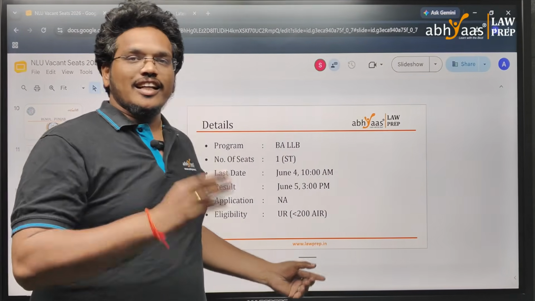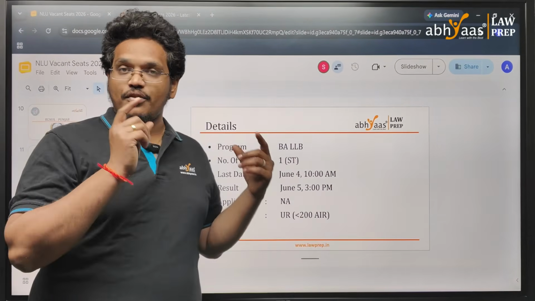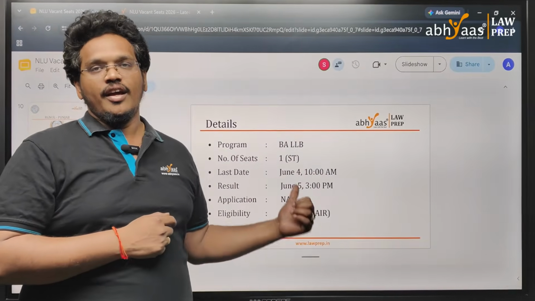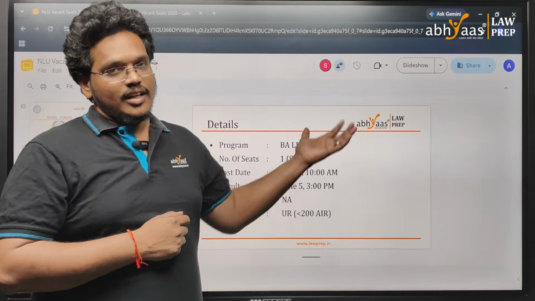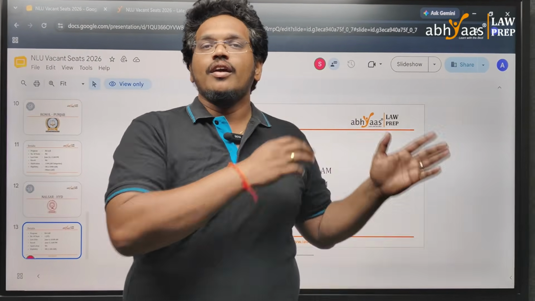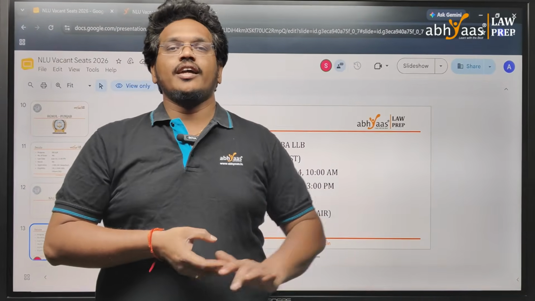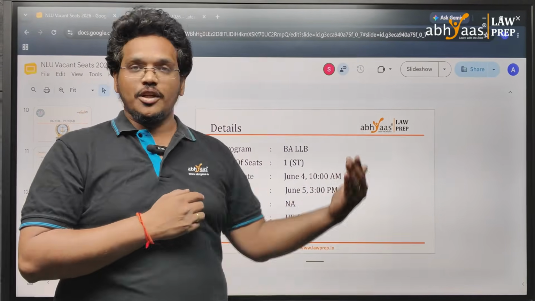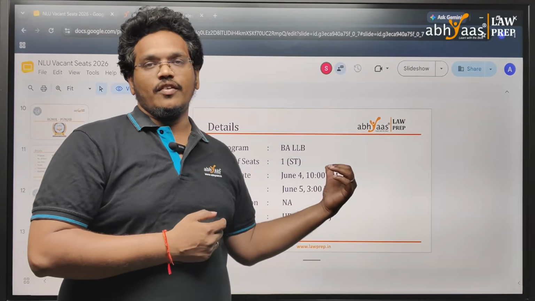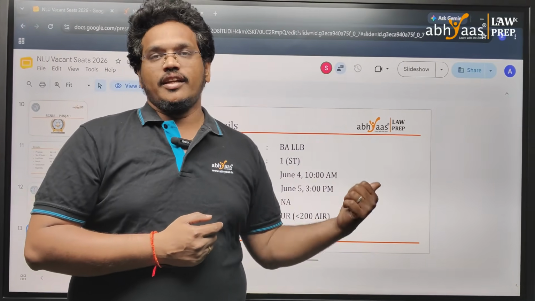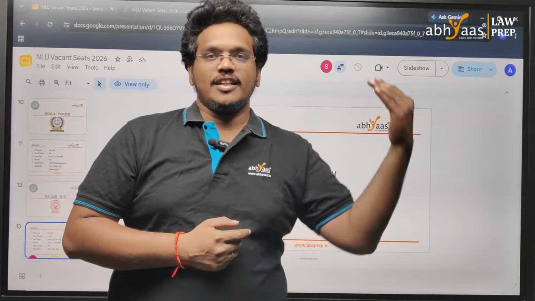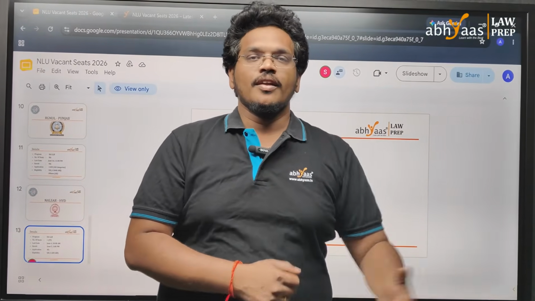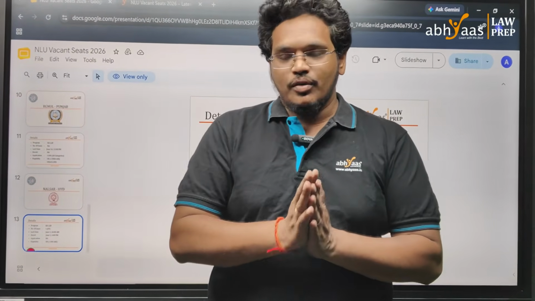That means irrespective of your category, if your rank is less than 200 and you want to enter NALSAR, you can apply for the vacant seat of NALSAR. If an ST candidate with less than 200 rank is available, the seat will be allocated to ST. Otherwise, it will be considered as SC. Otherwise, it will be considered as OC. So this is the flow.